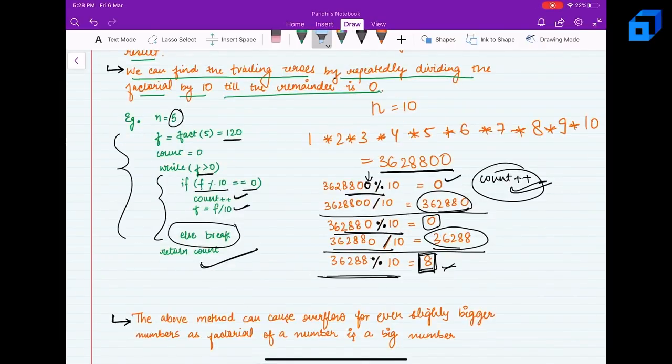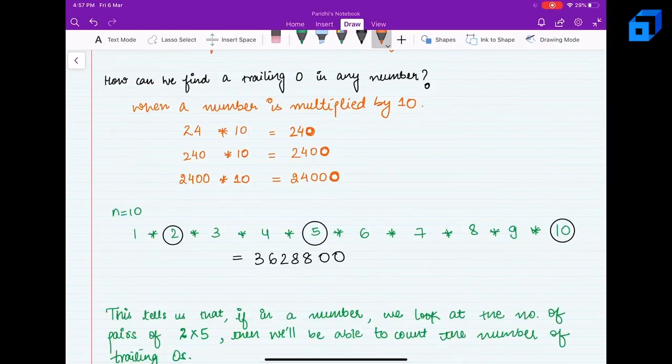But the problem with this approach is that the above method can cause overflow for even slightly bigger numbers, as the factorial of a number is a big number. Even if the number is as small as, let's say, 22, it's going to cause overflow, because the factorial of even a small number is so big that it is certain to cause overflow. Right, therefore this method is not the appropriate one. So what should we do now? Let's see what is a better approach.